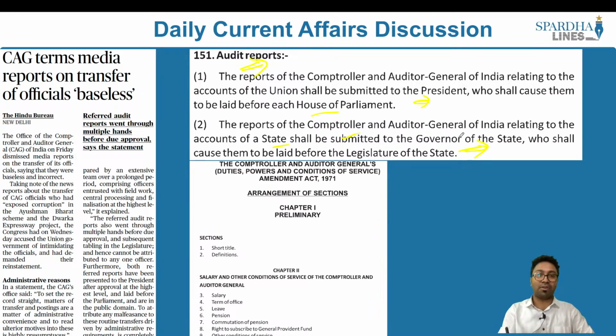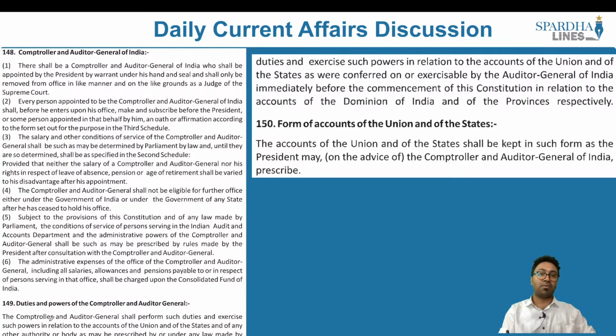This is what Article 151 speaks about, and we have a major law in the form of statutory backing called the Comptroller and Auditor General's Duties, Powers and Conditions of Service Act of 1971, which is nothing but the DPC Act. Yes, the DPC Act has the powers, so it has major powers in the form of Sections 10 to 12, and that is why we have taken this practice question. We have other major articles as well. What are the functions of the Comptroller and Auditor General? There shall be a Comptroller and Auditor General of India who shall be appointed by the President by warrant under his hand and seal.